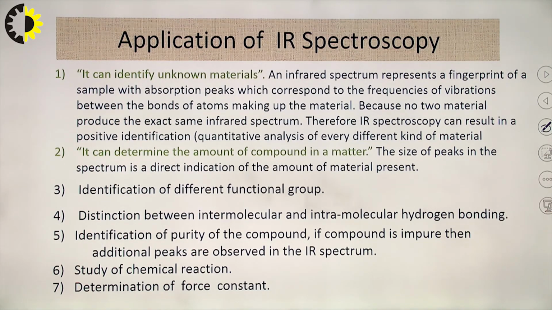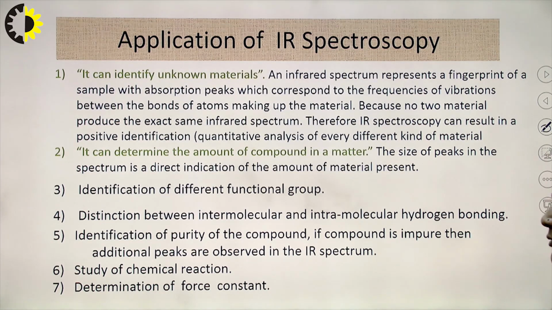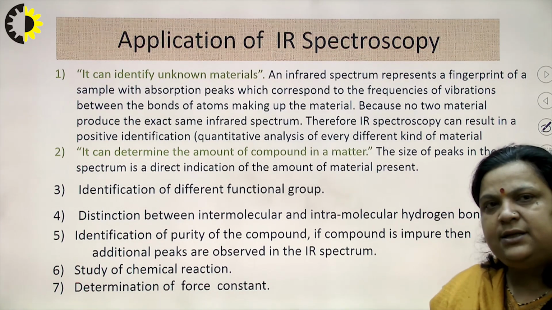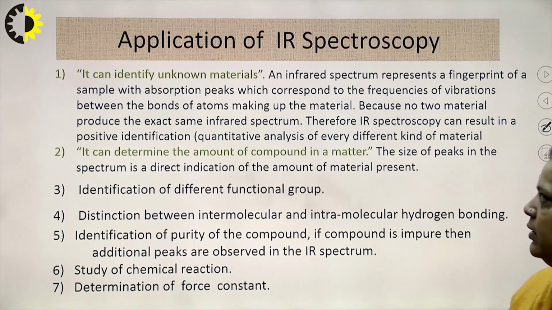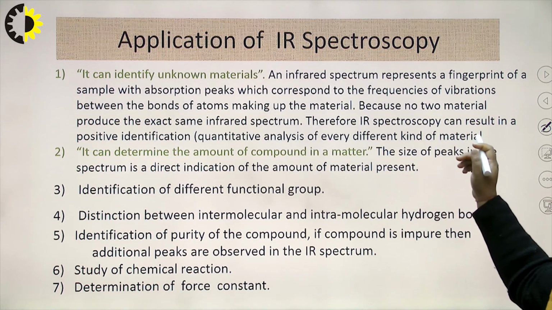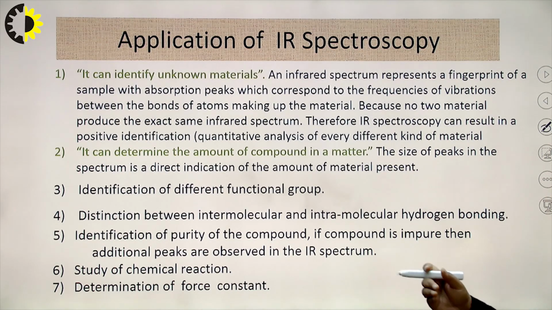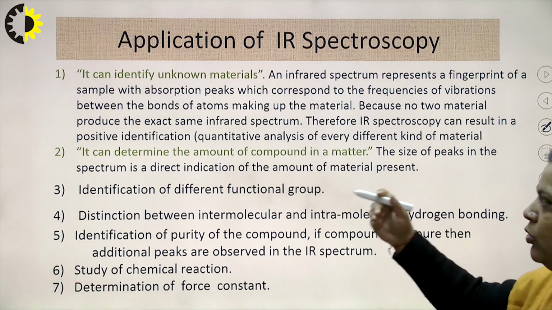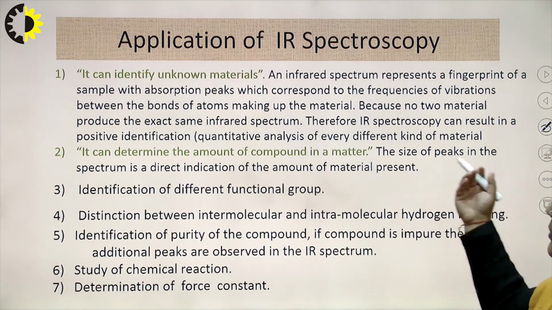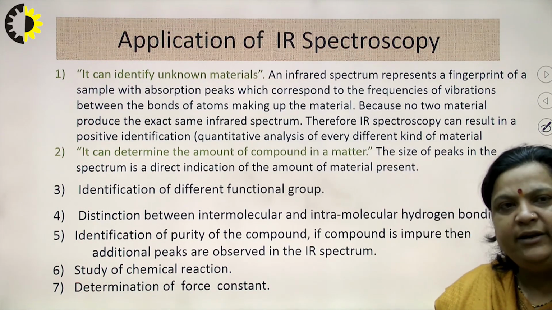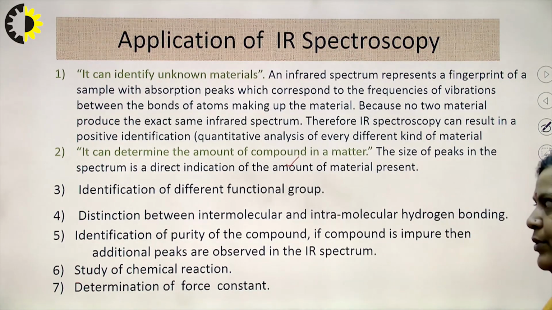An infrared spectrum represents a fingerprint of a sample, and I think I have already given this statement in a previous lecture: the IR spectra of two compounds can never be the same except for enantiomers. The absorption peaks correspond to frequencies of vibrations between the bonds of atoms making up the material. Because no two materials produce exactly the same IR spectrum, this spectroscopy is very useful for the identification of compounds. Second application is that it can determine the amount of compound in a mixture.